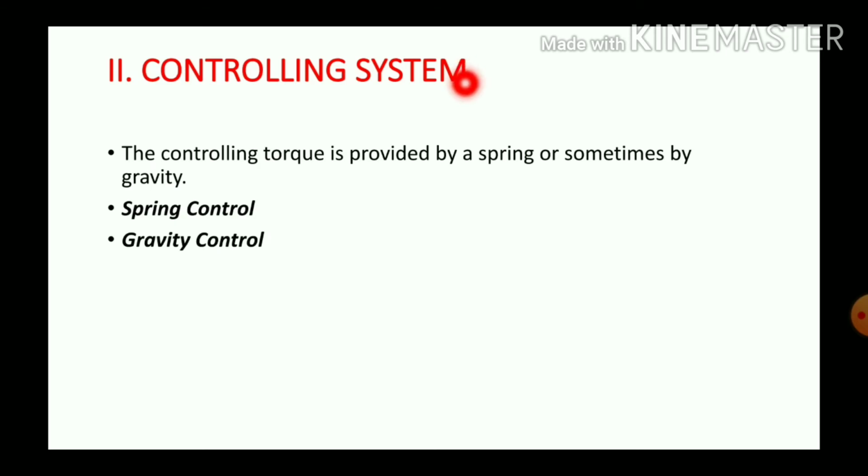The second type of operating system is the controlling system. The controlling torque is provided by spring or sometimes by gravity. The two methods are spring control and gravity control. The function of the controlling system is, first, it produces a force equal and opposite to that of the deflecting system. And the second function is, when the force causing deflection is not there, it will automatically come back to zero position.